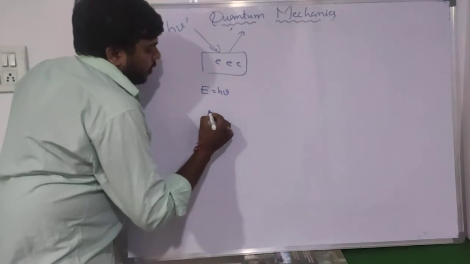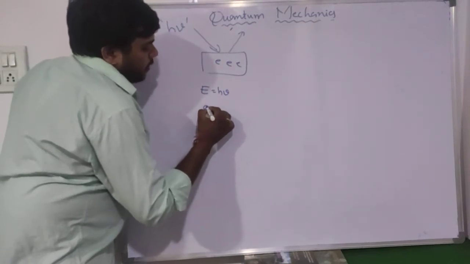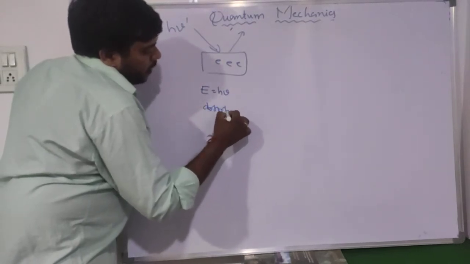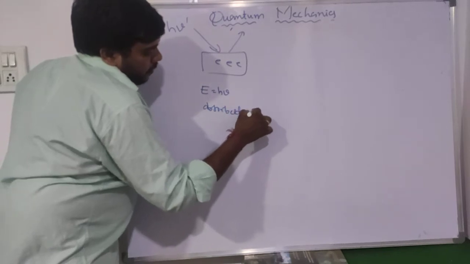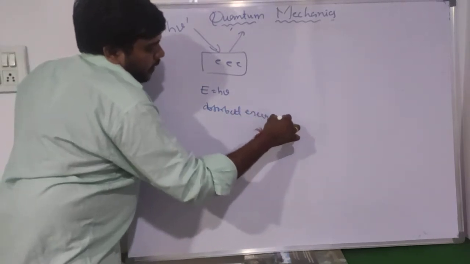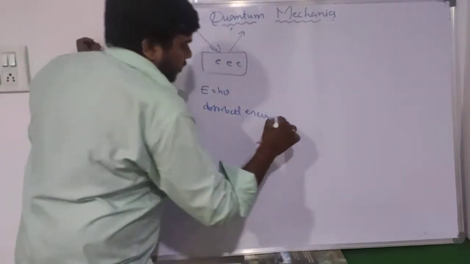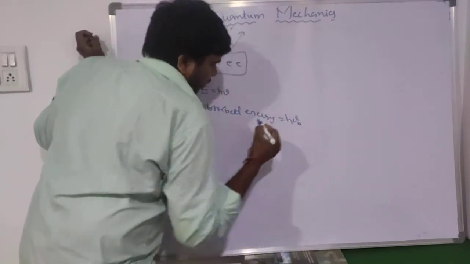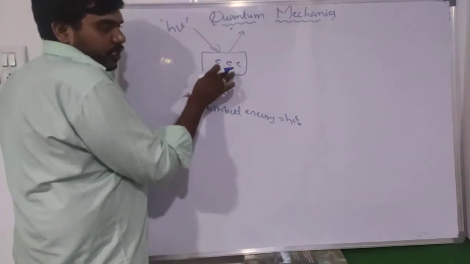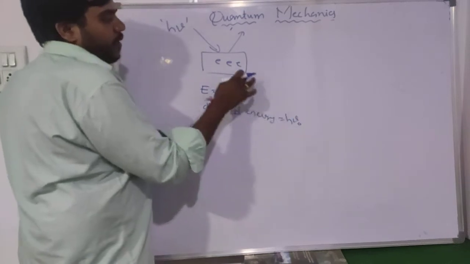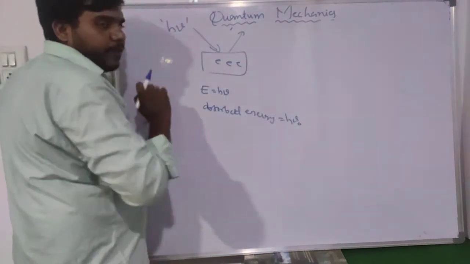The absorbed energy, or threshold energy, is h nu naught. This much energy will be absorbed by the electron.